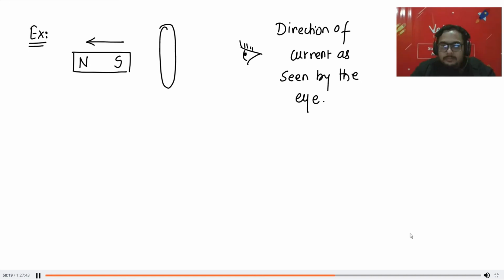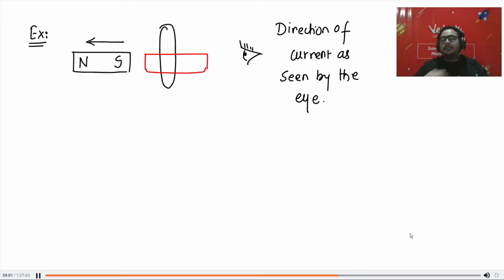So what will I do? First of all, make a magnet in place of the loop. Now, what is the magnet doing? Is it going away or is it coming close? It is going away. What do you want? You want to oppose it, so you will say no, come close. Come close, magnet.